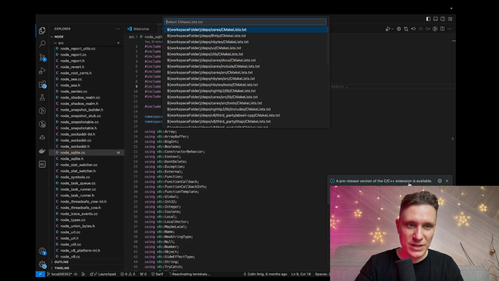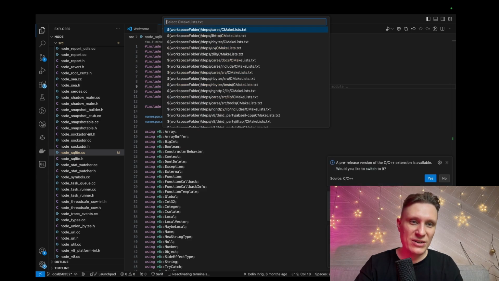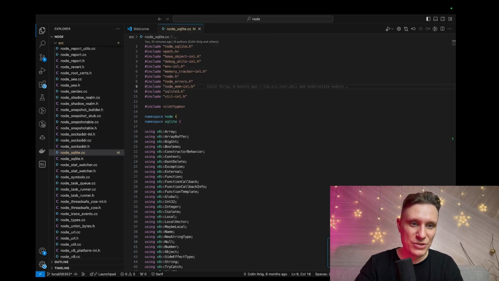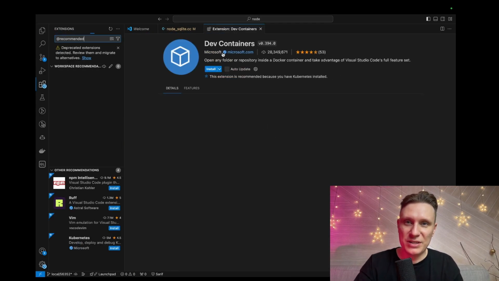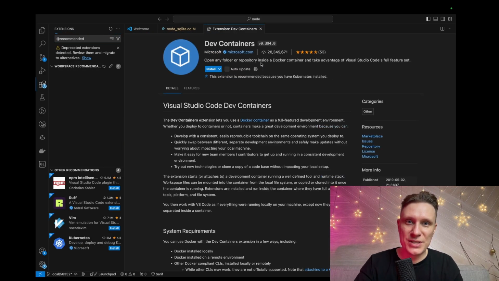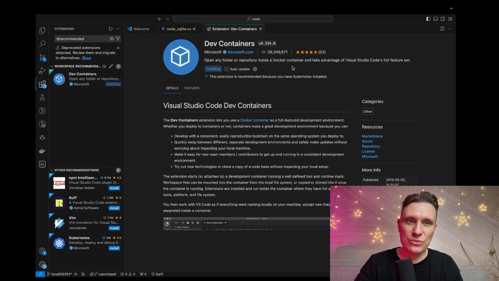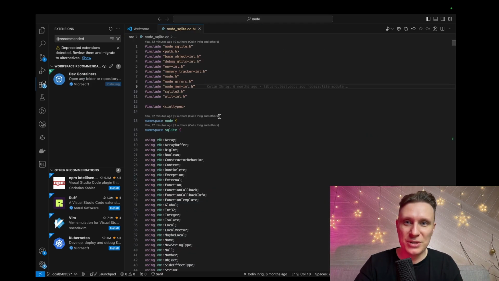A pre-release version of the C++ extension is available. Would you like to switch? No, I don't want to switch. Do you want to install the recommended dev containers? Dev containers open a folder or repository inside a Docker container and take advantage of Visual Studio Code's full feature set. I don't know, I'm not interested in it.